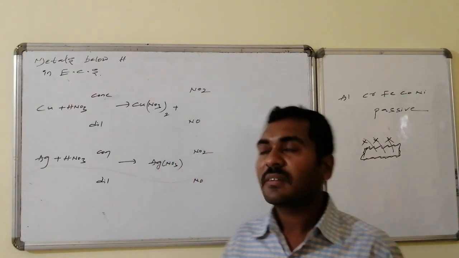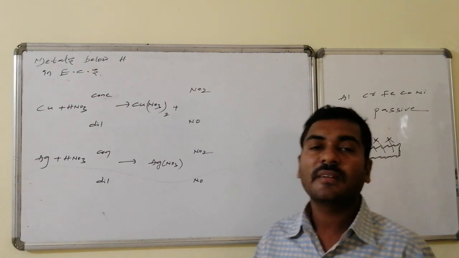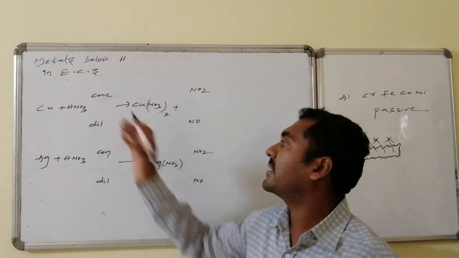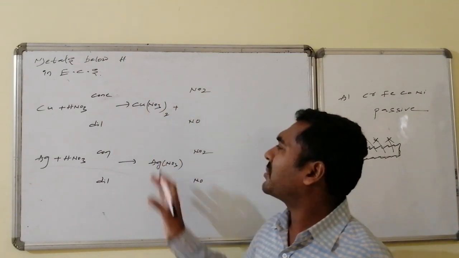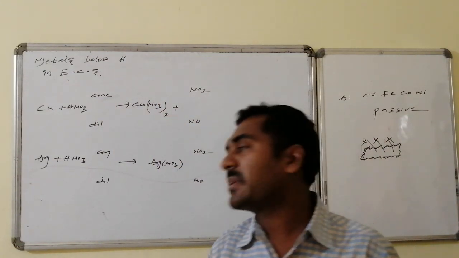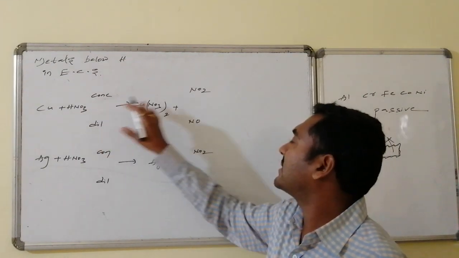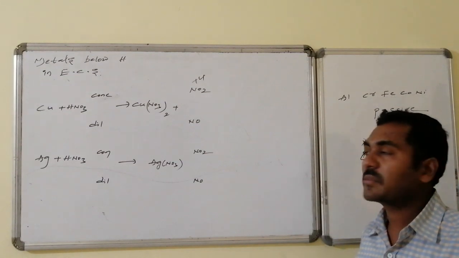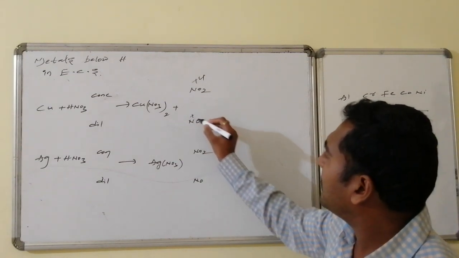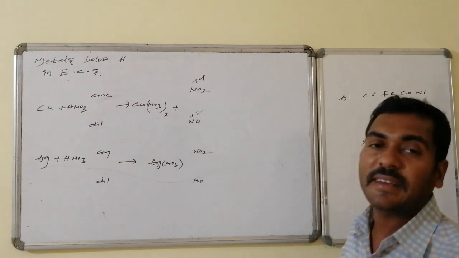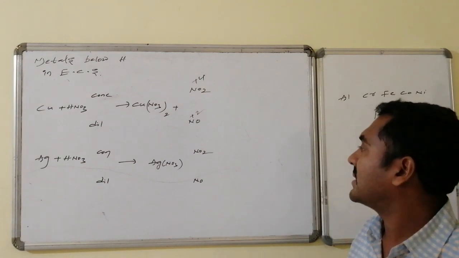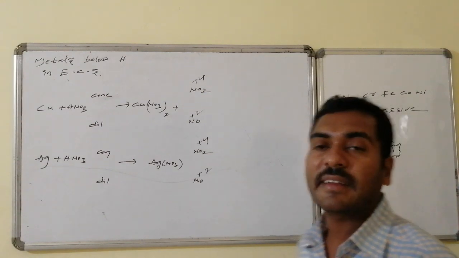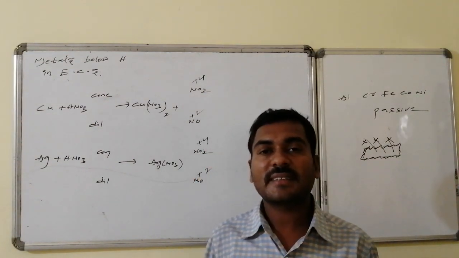passive metals. Whereas when metals below hydrogen in the electrochemical series react with nitric acid under concentrated and dilute conditions, the main product, nitrate, is the same, followed by the byproduct. Under concentrated conditions, nitrogen dioxide is formed, that is the +4 oxidation state, whereas under dilute conditions, everywhere nitric oxide forms, that is the +2 oxidation state. This is once again nitrogen dioxide, followed by nitric oxide, that is NO formation.